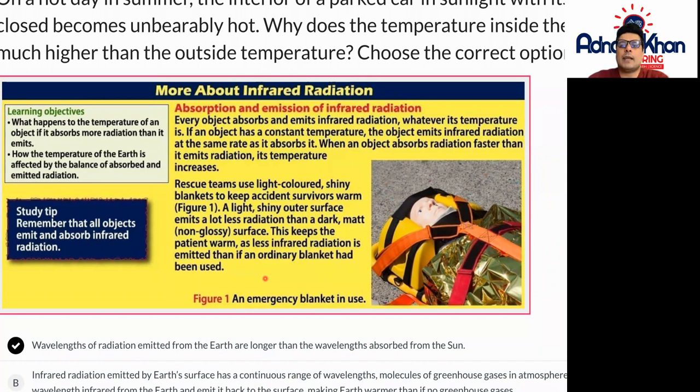So for example, in an accident, when the emergency services go and save somebody out in the cold, wherever they may be, they will put a very light, thin, shiny kind of blanket on a person, because this will help keep the radiation inside rather than emit the radiation. Because if it's a light colored substance, it will keep this heat inside. Whereas if it's a dark, matte, non-glossy surface, then it will release the heat back into the atmosphere.